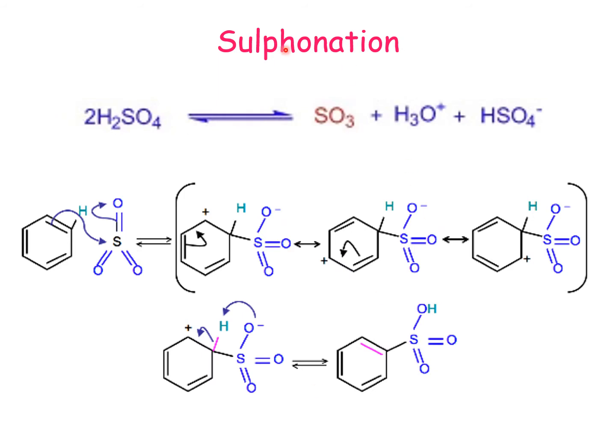In case of sulfonation, we usually use concentrated H2SO4 or fuming H2SO4 with some added SO3. Here SO3 acts as an electrophile which has been generated via dissociation of two H2SO4 molecules. It dissociates into one SO3, hydronium ion and HSO4 minus ion.